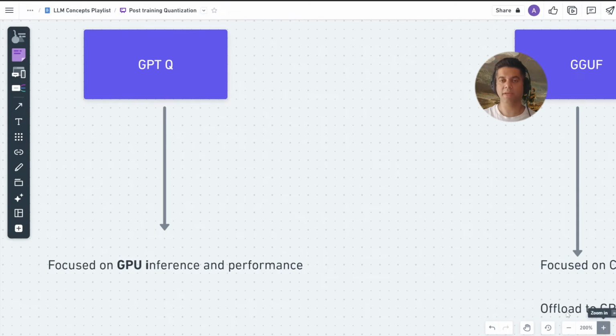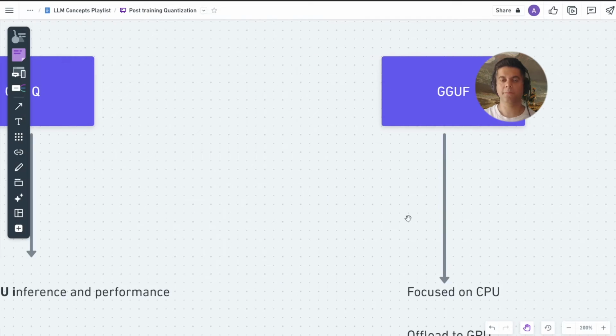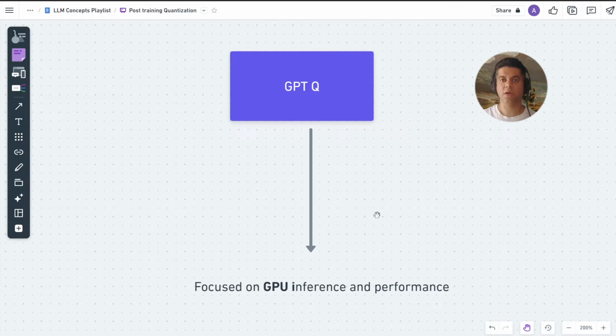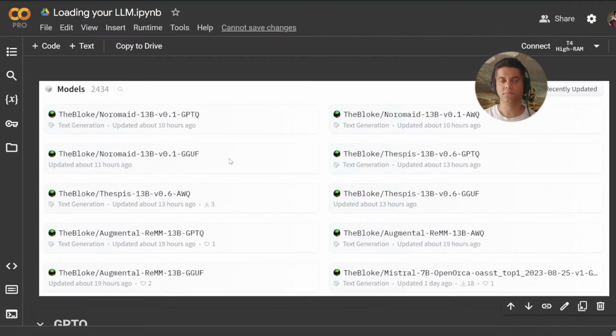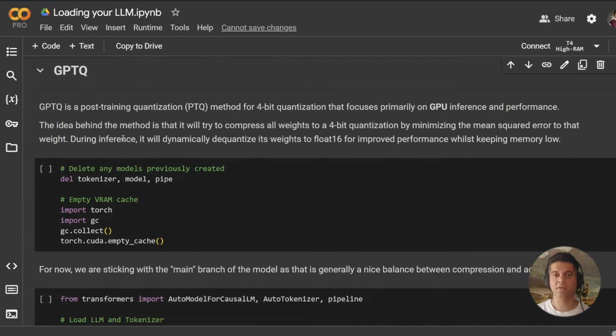The 3 most common PTQ techniques are GPTQ. GPTQ is a post-training quantization or PTQ method for 4-bit quantization that focuses primarily on GPU inference and performance. The idea behind the method is that it will try to compress all weights to a 4-bit quantization by minimizing the mean squared error to that weight. During inference, it will dynamically dequantize its weights to float 16 for improved performance whilst keeping memory low.